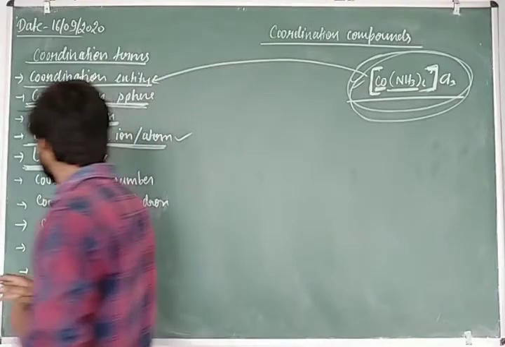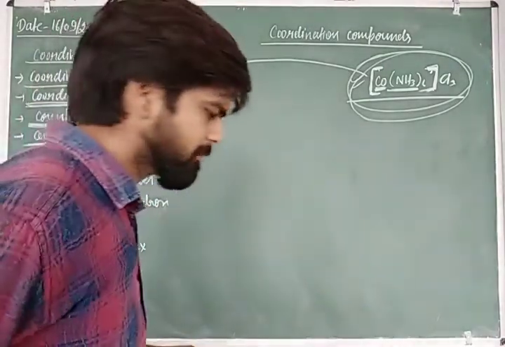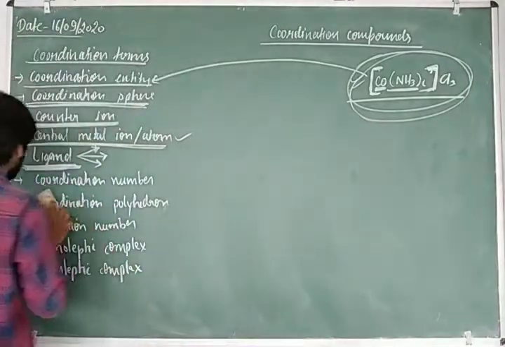Okay, so there are a number of types of ligand.